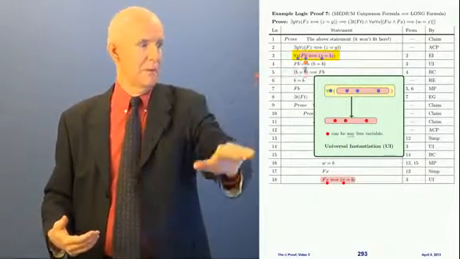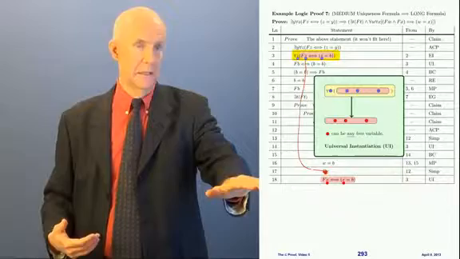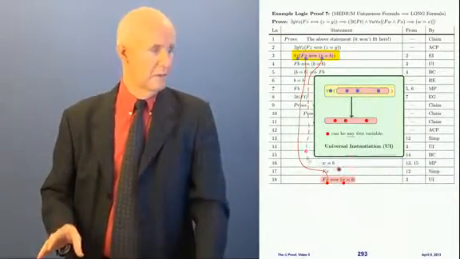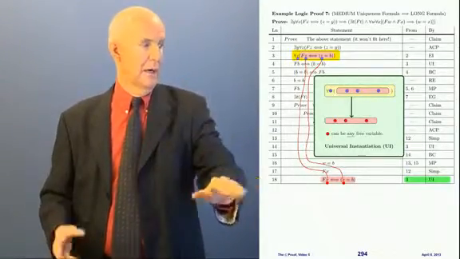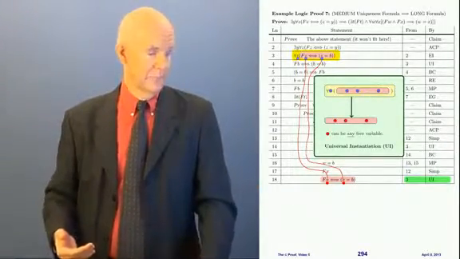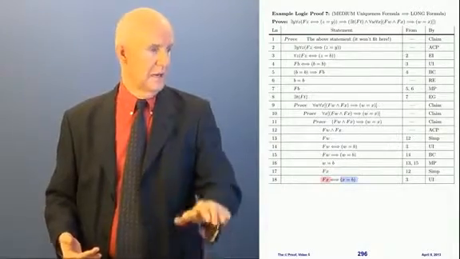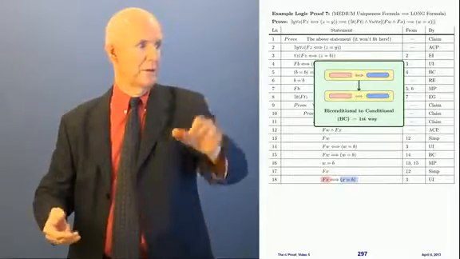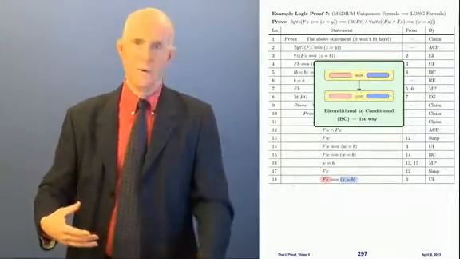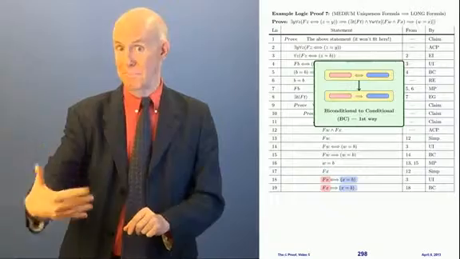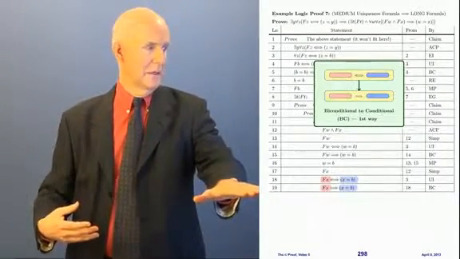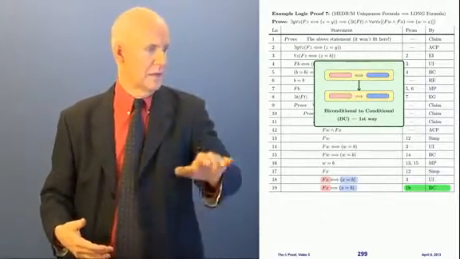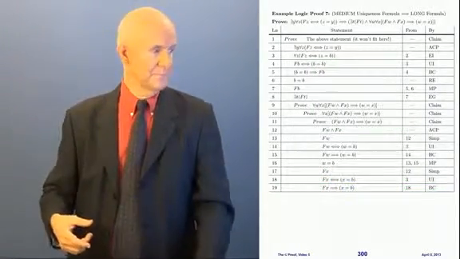So I've copied the pink part here, now putting X in, because it's UI, if it's a universal, I can put anything I want in. All right, and so this is from line 3 by UI. See that? All right. And now once again, this is a biconditional, so it says pink if and only if blue. I'm going to use BC, and I'm going to do the forward direction, and I'm going to get the conditional. I'm going to say pink implies blue in line 19, copying this down, changing the biconditional to a conditional. So that's from line 18 by BC.